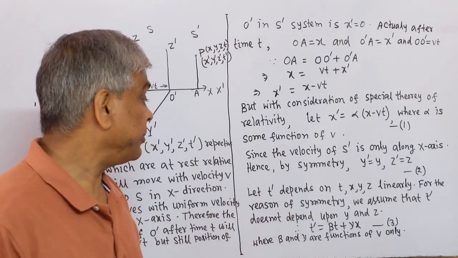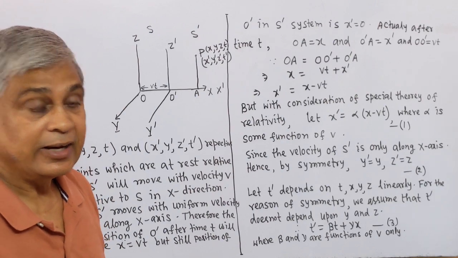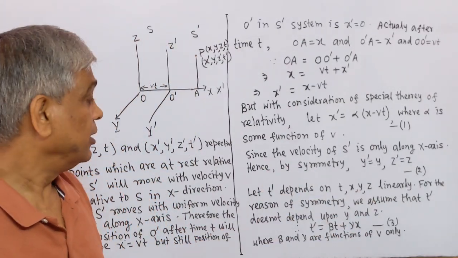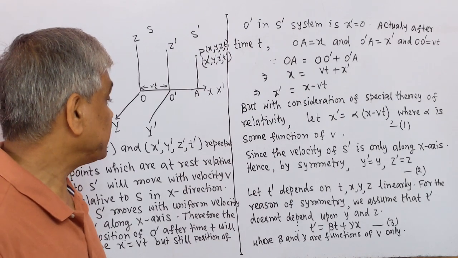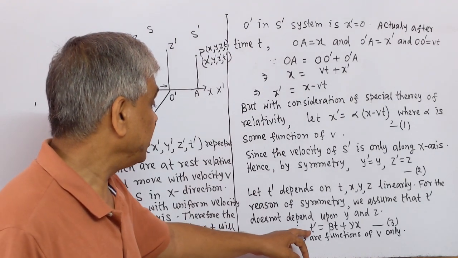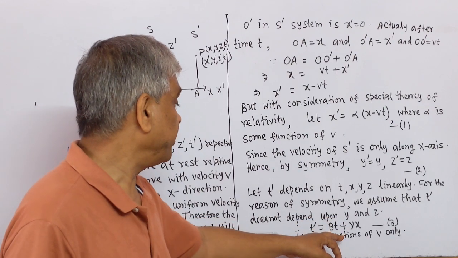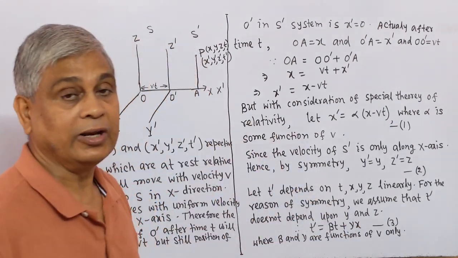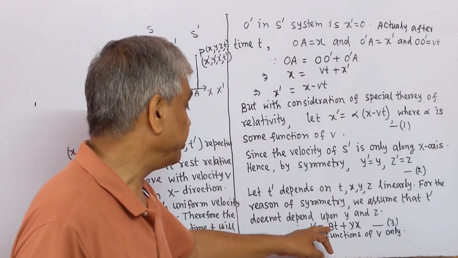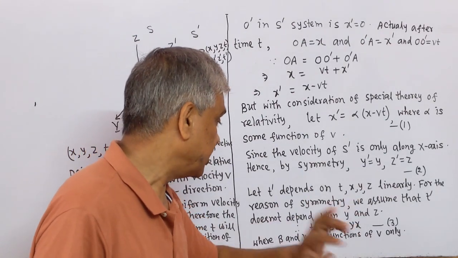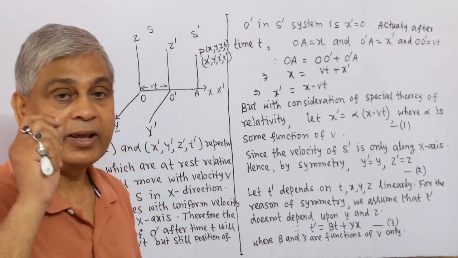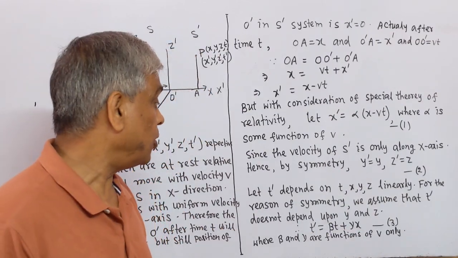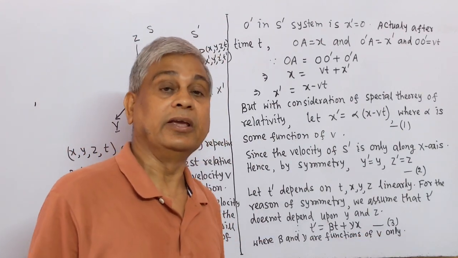For the reason of symmetry, we assume that T prime does not depend upon y and z. Therefore, we may express T prime as a linear combination of time t and coordinate x only. That is, T prime equals beta t plus gamma x. This is number 3, where beta and gamma are functions of velocity v only.